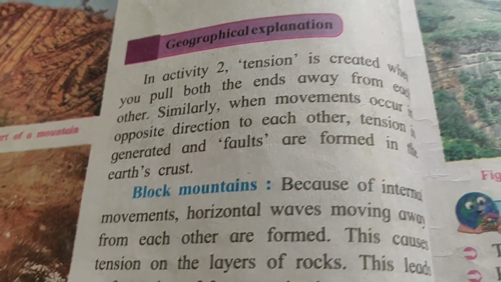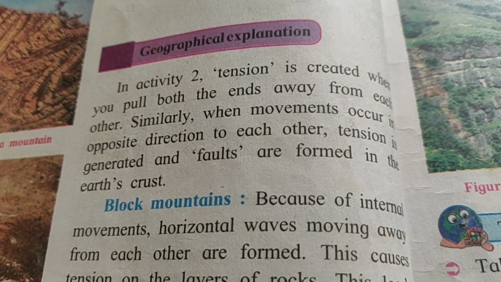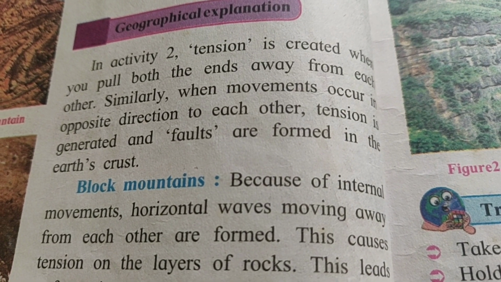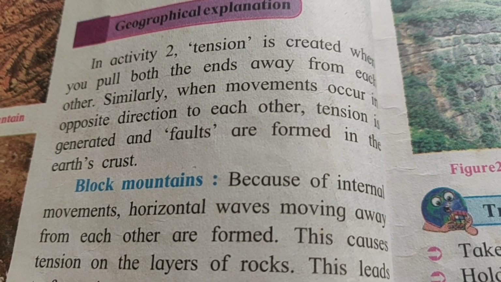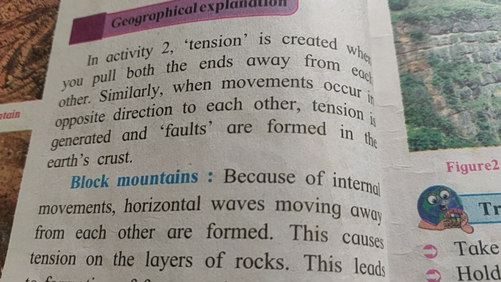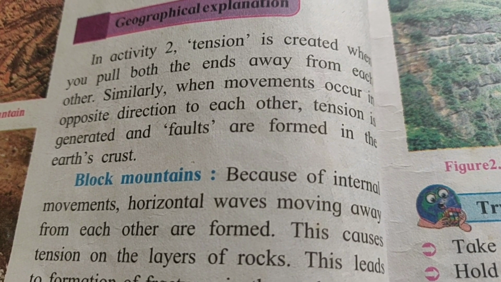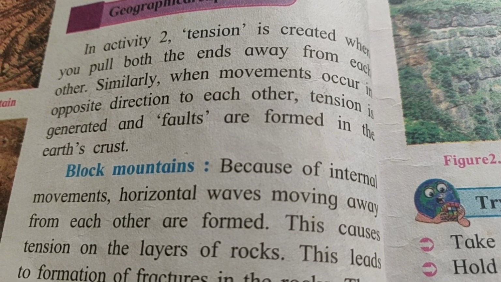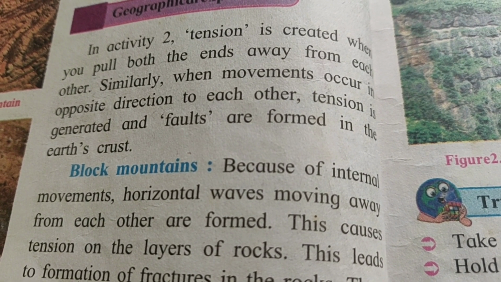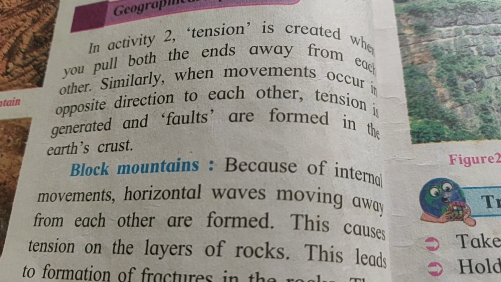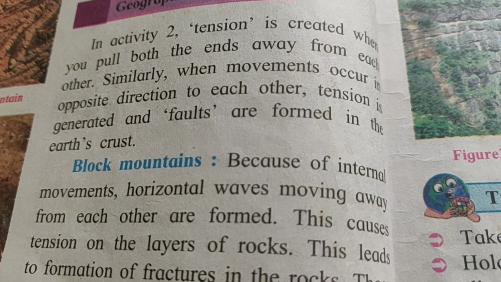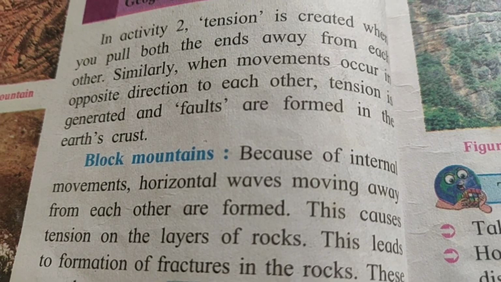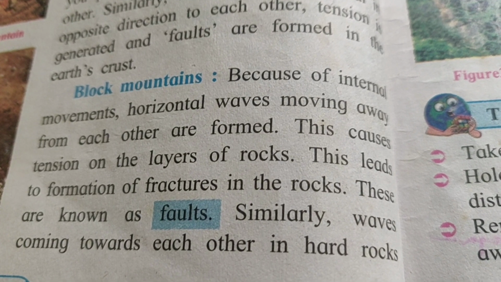So your explanation is given. In activity 2, tension is created when you put both the ends away from each other. Similarly, when movements occur in opposite direction to each other, tension is generated and faults are formed in the earth crust. So how is tension created? When both the ends are pulled away from each other, tensions are created. When movements are taking place in opposite directions, tension is created, and in between, faults are created. Next is block mountains.